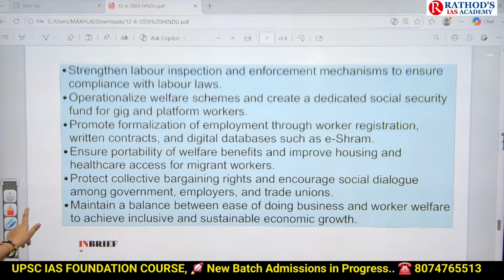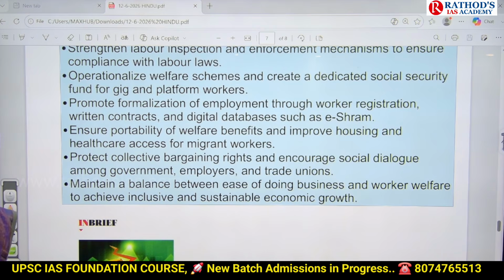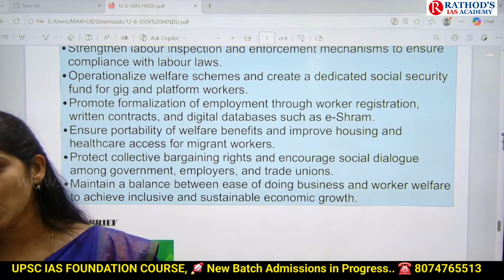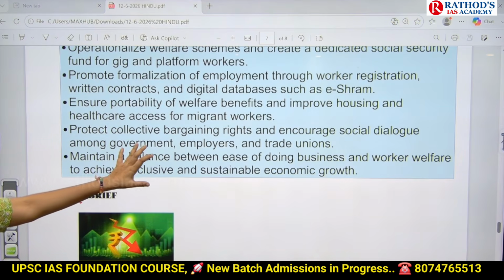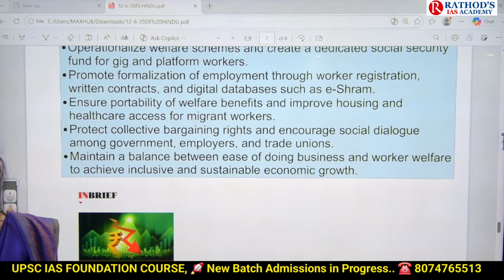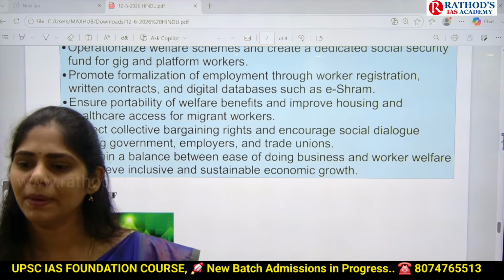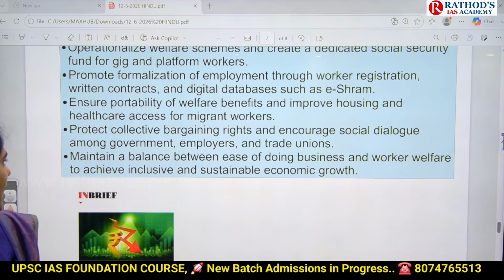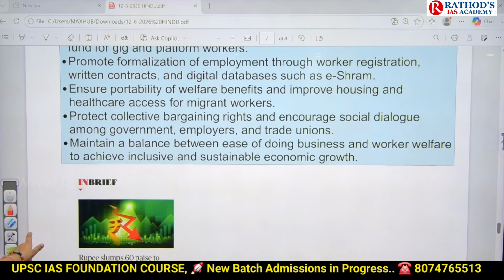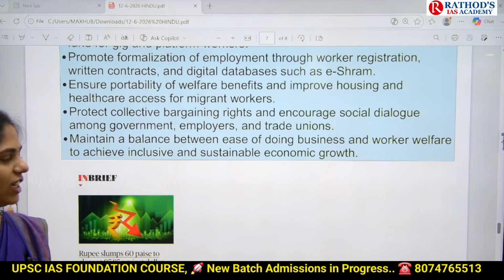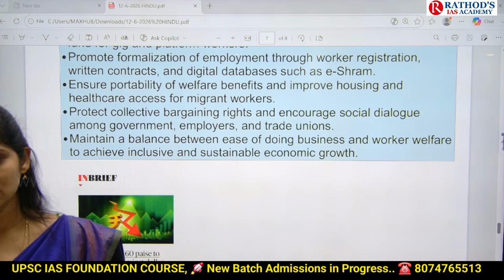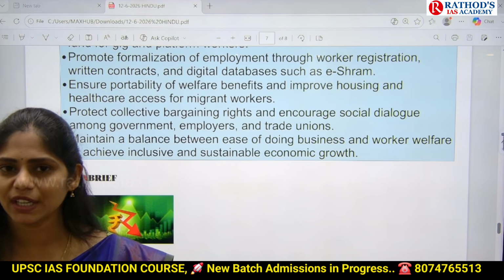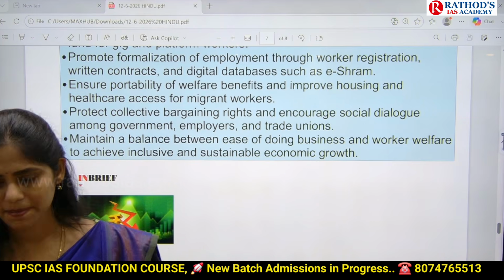And next, we have to ensure proper basic facilities for labor, especially migrant labor, like housing facilities. Okay. And proper healthcare access for migrant workers. And next, we have to encourage social dialogue between government, laborers and industries for the betterment of laborers. Okay. And we have to focus on workers' welfare so that we can achieve inclusive and sustainable economic growth. So in this way, you have to give some suggestions. Clear? It will be like a 15-marker or 10-marker question in your mains.